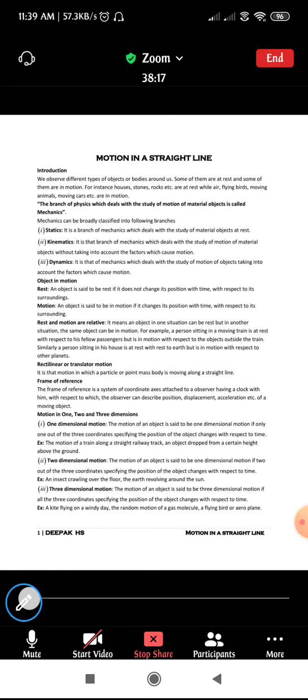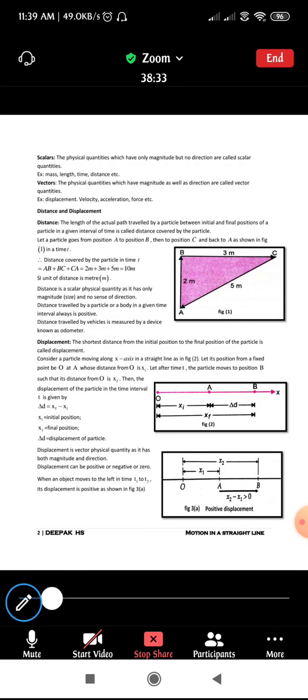Coming to today's assignment, just write the definition of kinematics. Next, write down the definition of distance and displacement with an example.